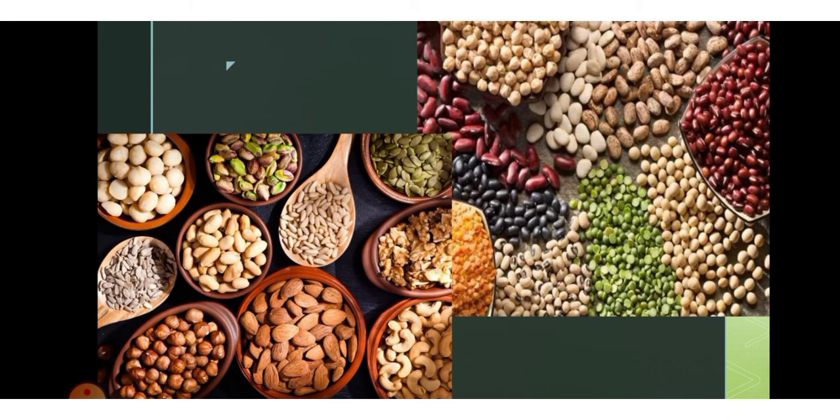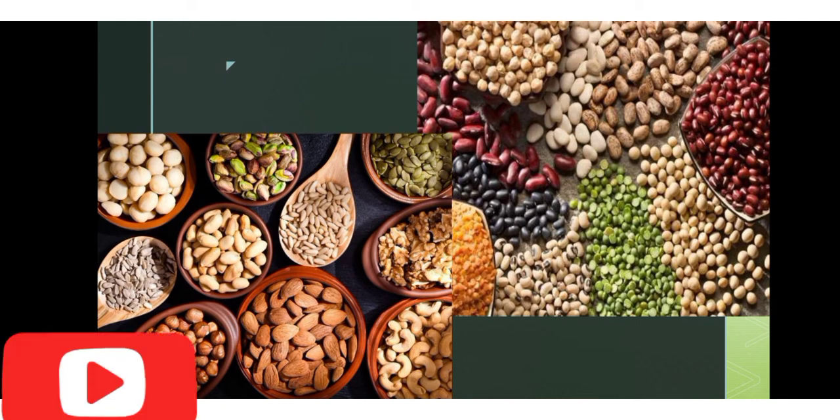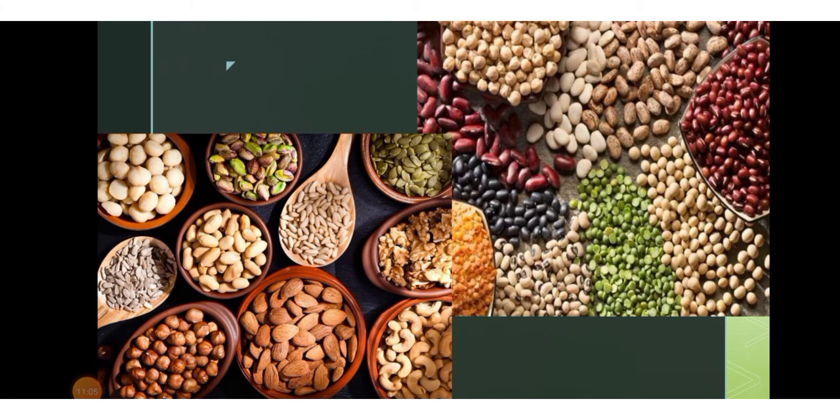Pulses and dals are an important part of the food that we get from the plant. These pulses are nothing but the seeds of the plant. Do you know why a plant stores food in its seeds? It does so for the baby plant present in the seed. These pulses or grains are the seeds. When the baby plant starts growing, it uses the food stored in the seed until it can make its own food.